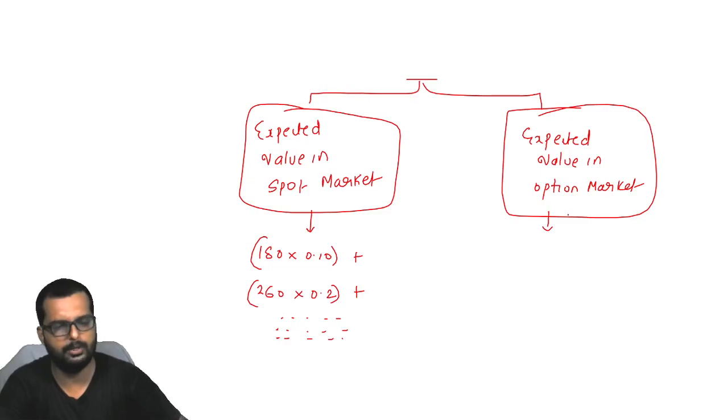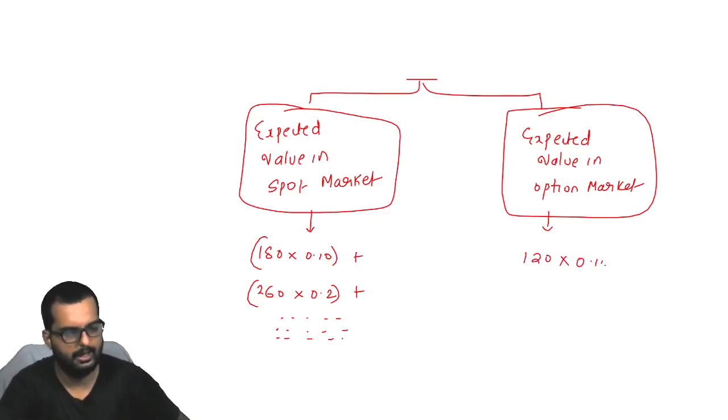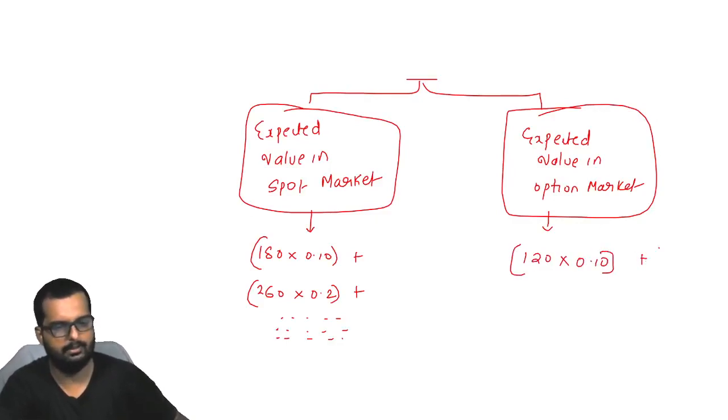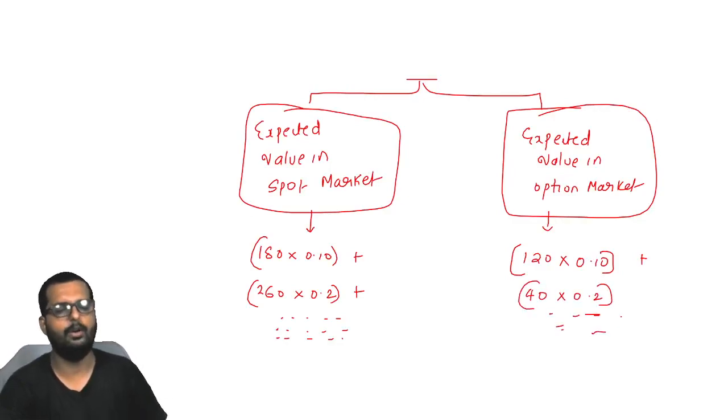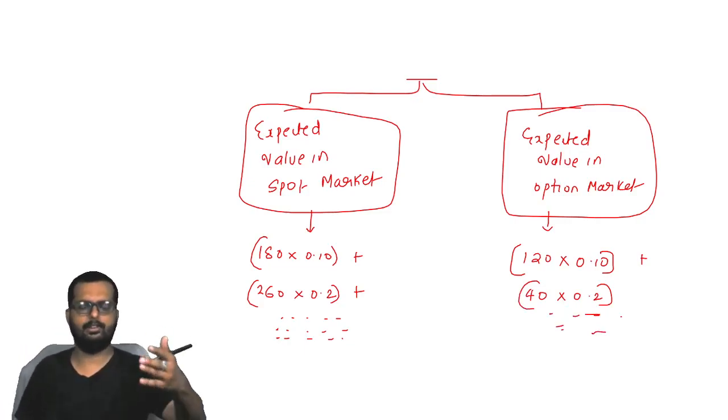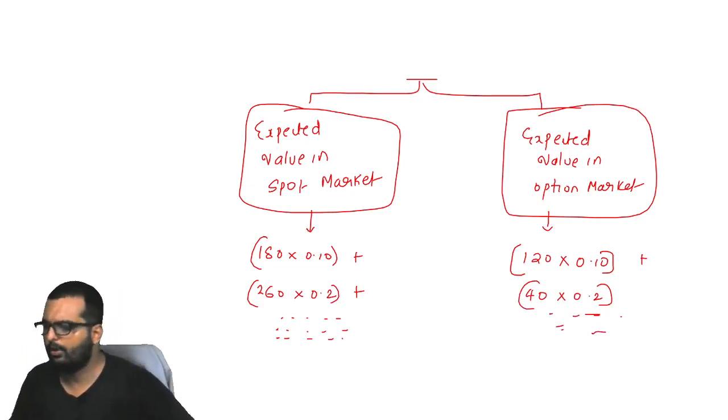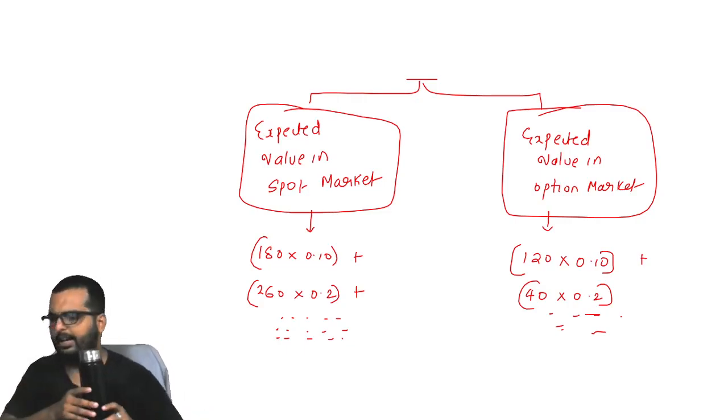But in the option market we will take the gross profit, that is 120. This is the money I will make in the option market into 0.1 plus the second number I got, 40 into 0.2 and so on. So this is what we are doing. I would suggest everybody write down this because you may also be having the same doubt. Please write this down, friends.